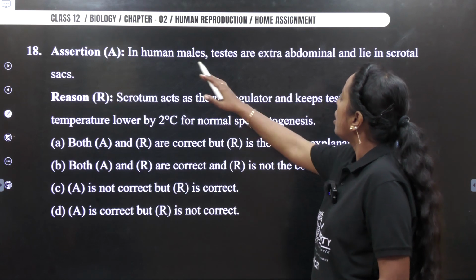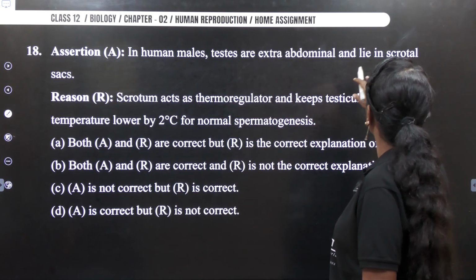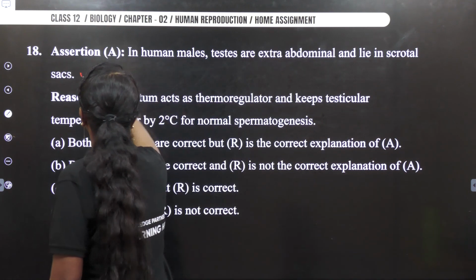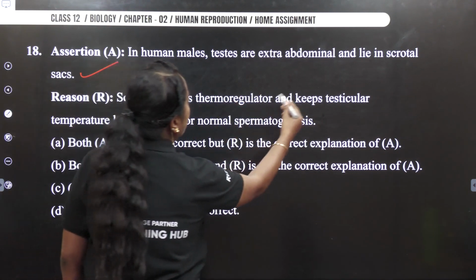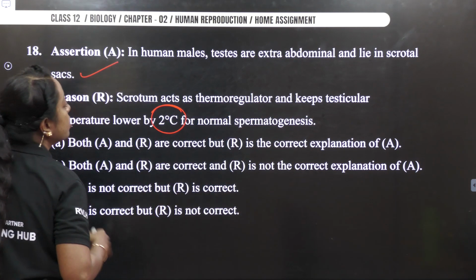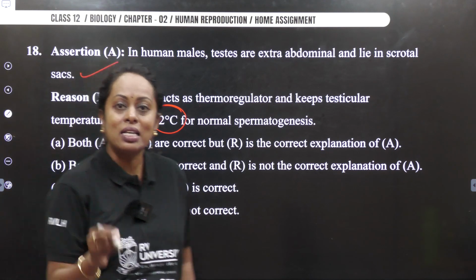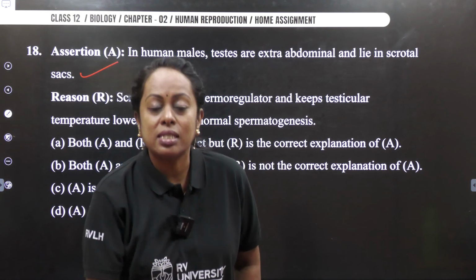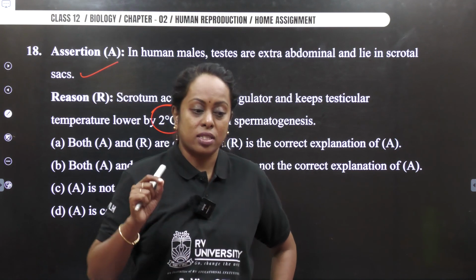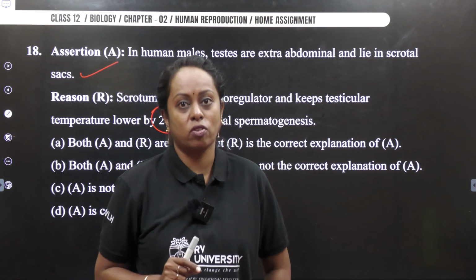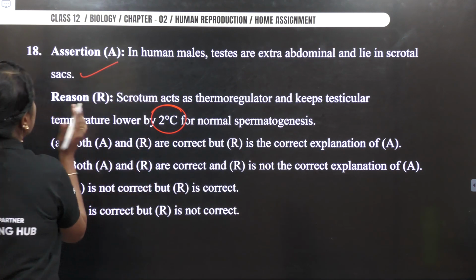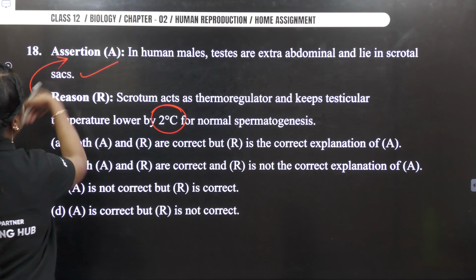Next, assertion. In human males, testes are extra abdominal and lie in the scrotal sac. So do you agree? Yes. The scrotum sac is thermoregulatory, keeps the testicular temperature lower than 2 degrees Celsius for spermatogenesis to occur. That is the reason why testis descends. If it is not going to descend, that condition, which is known as cryptorchidism, does not allow spermatogenesis to occur. So thereby, both option A and B is correct, and reason is the correct explanation of assertion.